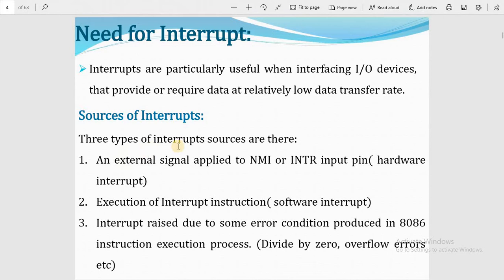Sources of interrupts: there are three types of sources. First, an external signal applied to the NMI or INTR input pin, which is a hardware interrupt. NMI is non-maskable and INTR is a maskable interrupt. NMI is top priority and INTR is low priority. Second, execution of an interrupt instruction, which is a software interrupt. Third, an interrupt raised due to some error condition produced in the 8086 during instruction execution, such as divide by zero or overflow errors in the program.